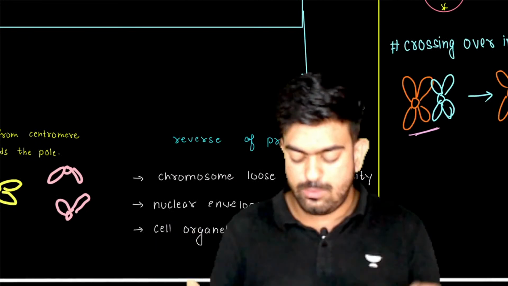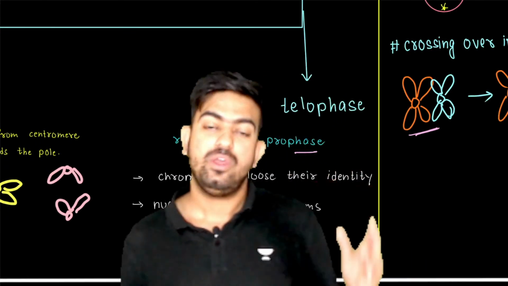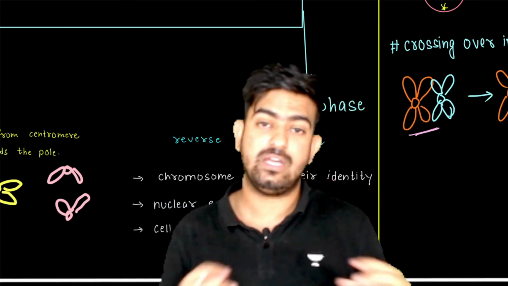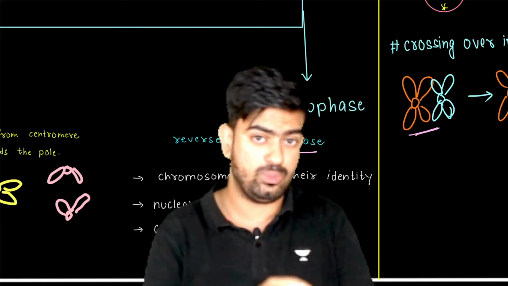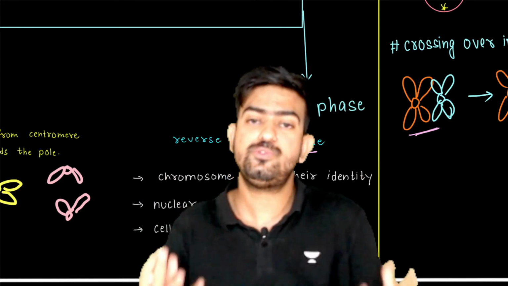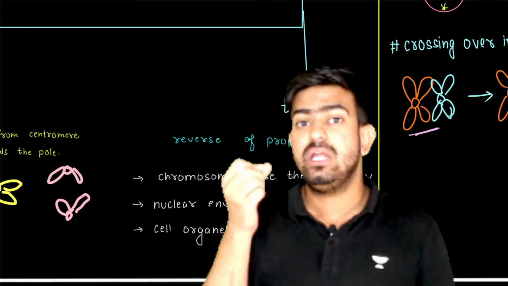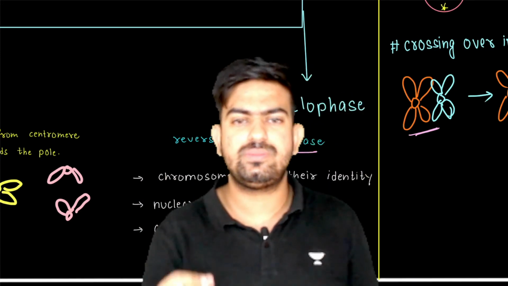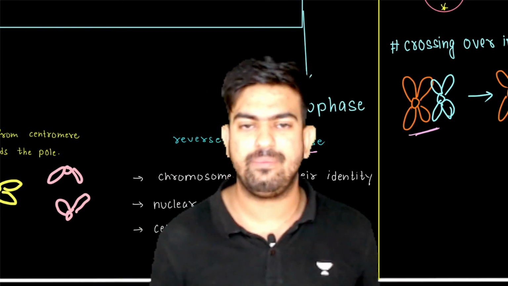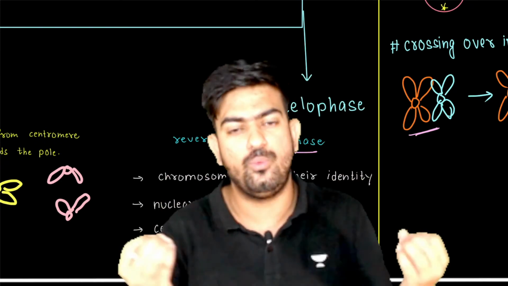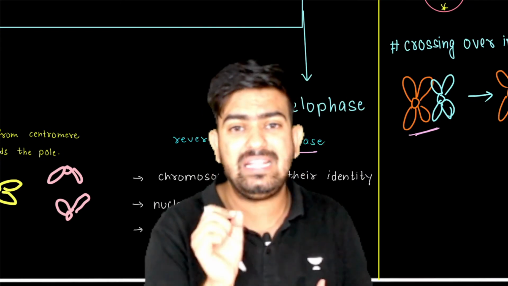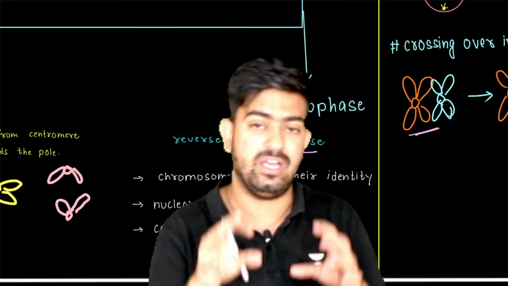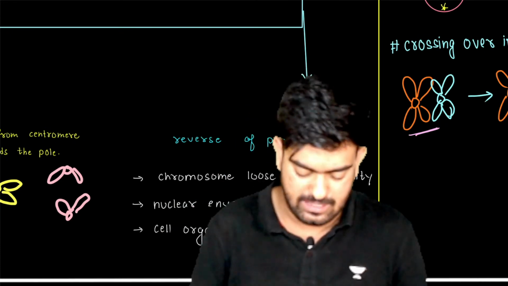Like chromosomes lose their identity. We saw that in prophase, the chromosomes were condensed, and we were able to see them properly. But now they decondense again and the chromosomes are called chromatin fiber. They are just like a ball of wool, so we can't identify the chromosomes here. They lose their identity.